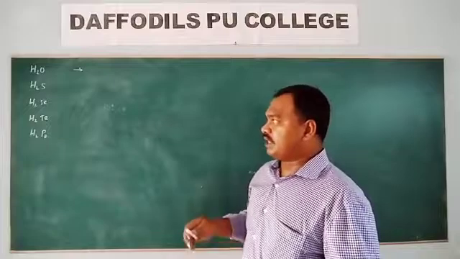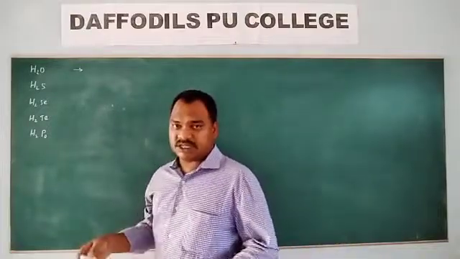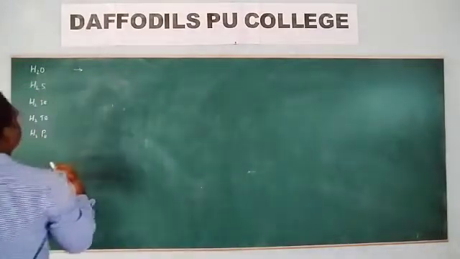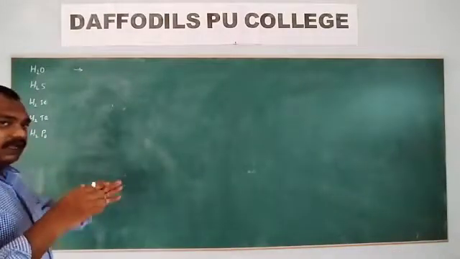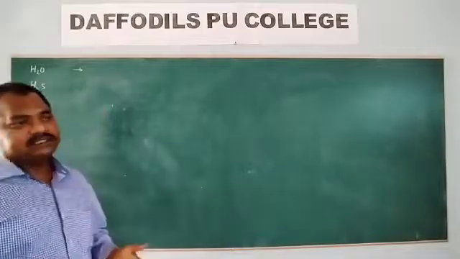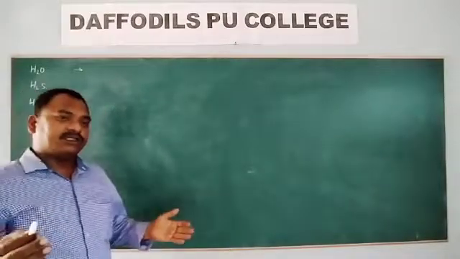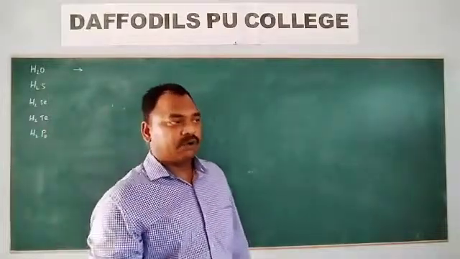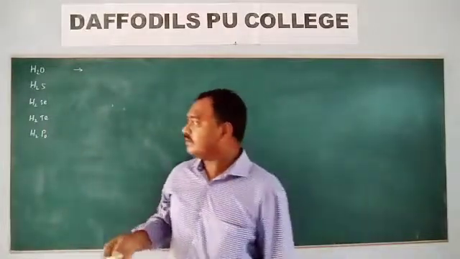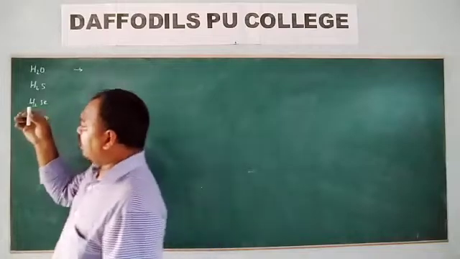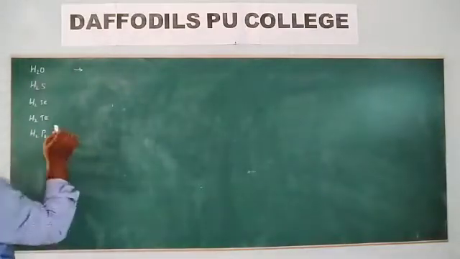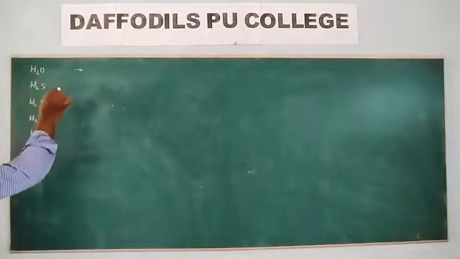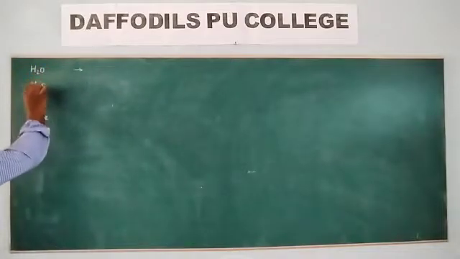So look at the general trend of the boiling points. After that we will change the trend. As molecular size increases, boiling point increases. Which one has the smallest molecular size? Oxygen is a small atom, so its molecular size is small.